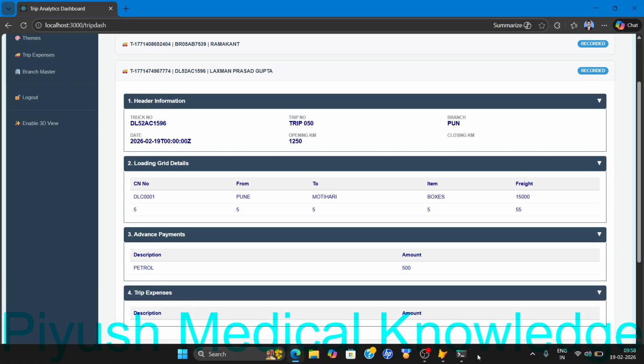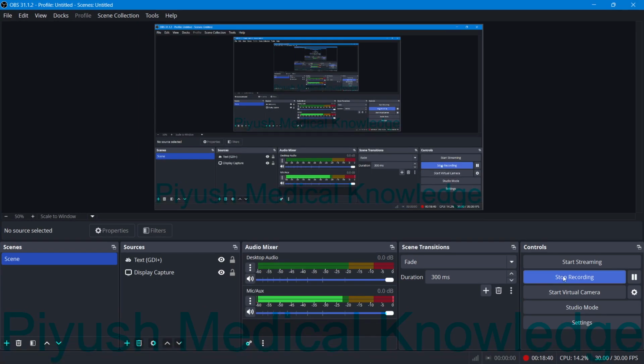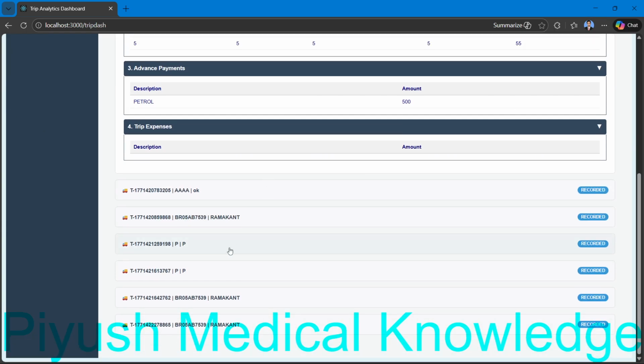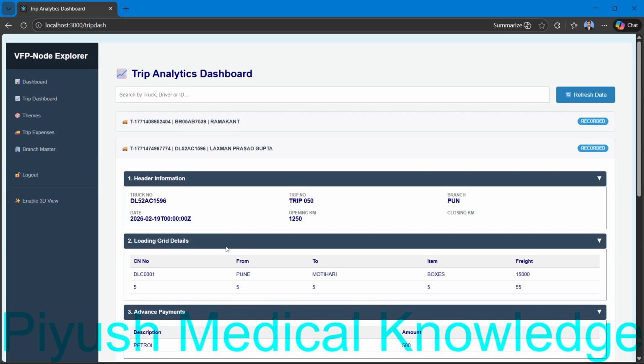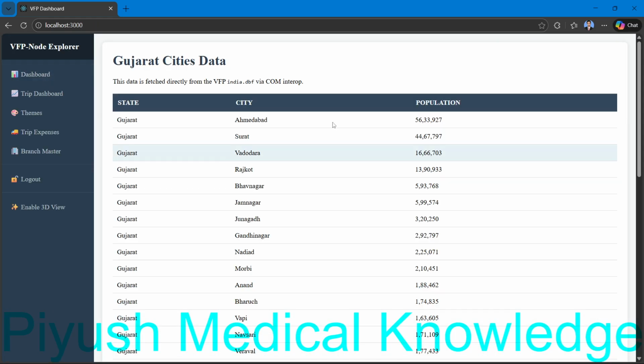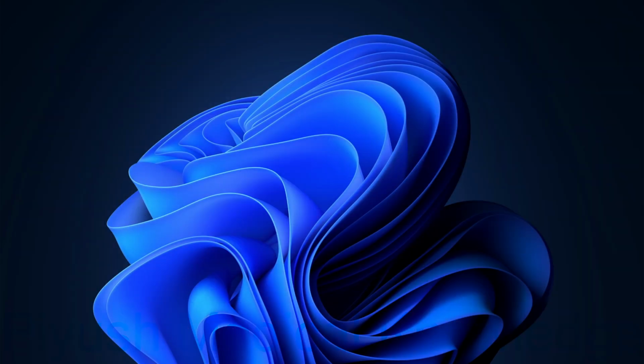So I think you are now aware of this project. This is fully backend by Visual FoxPro, 100% Visual FoxPro backend.